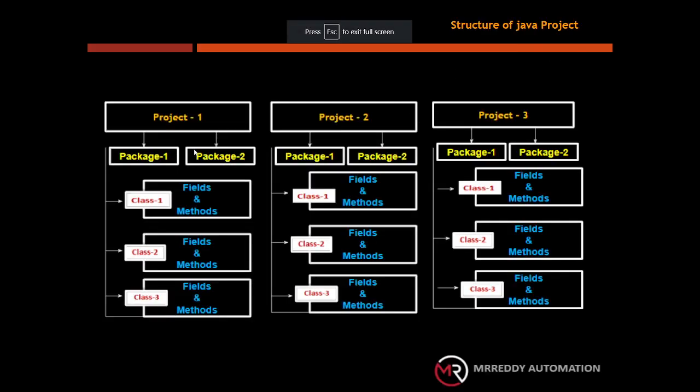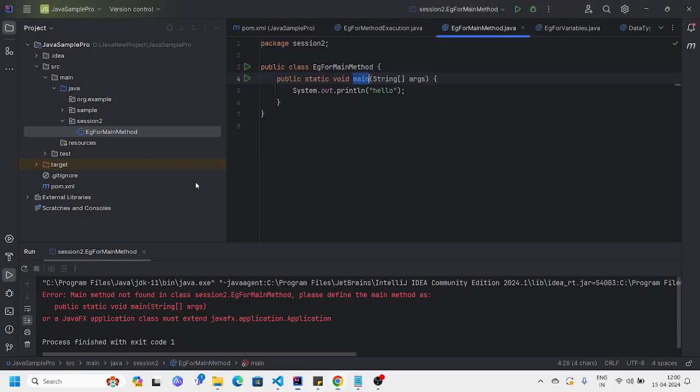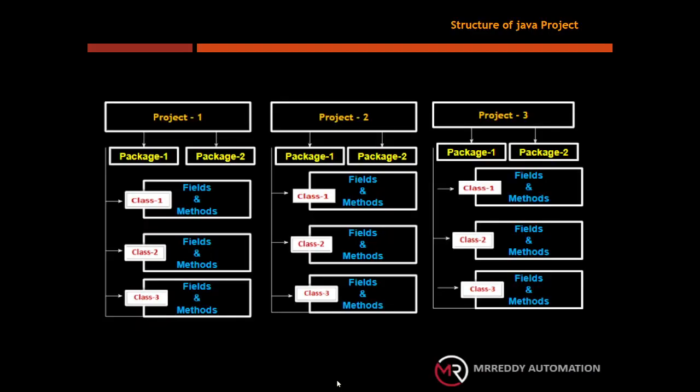This is the architecture of a Java project. It contains the project name first. Under the project, you can create packages. In a package, we can create different classes. In a class, we can create different methods and fields. A project is a collection of packages, a package is a collection of classes, and a class is a collection of fields and methods. So we need to define the rules for each one: for packages, classes, methods, and fields. Let us see what those rules are.